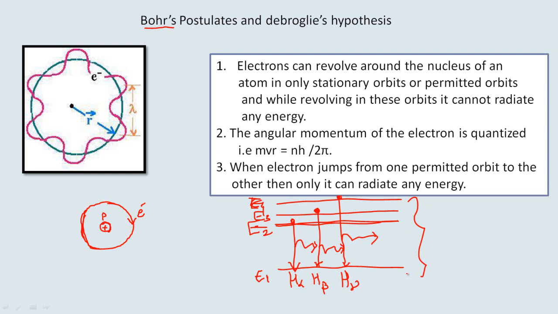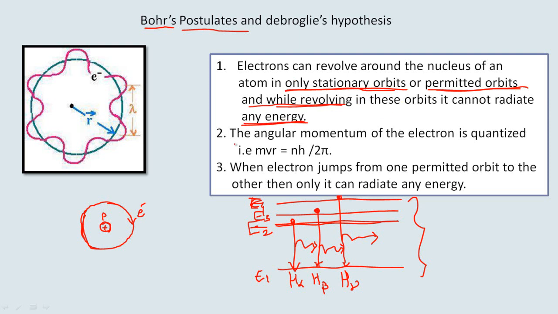In order to explain this experimental observation, he needed to make three assumptions, and these three assumptions were called postulates. The first postulate: electrons can revolve around the nucleus of an atom only in stationary orbits, also known as permitted orbits. While revolving in these orbits, they cannot radiate any energy.